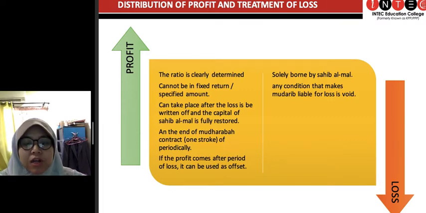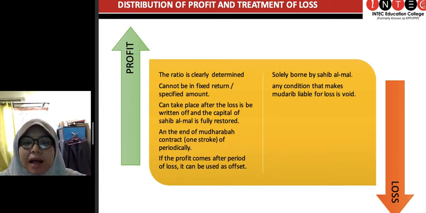in a Mudhrabah contract. Of course, even though Mudhrabah is a silent investment or partnership contract, both parties entering this contract have the same objective of reaping profit through this investment or through this type of partnership. So even though everyone wants to get profit, we cannot deny the possibility of having loss. So how do you determine the profit and the loss incurred through this partnership? It must be determined earlier on, in the beginning of the contract.